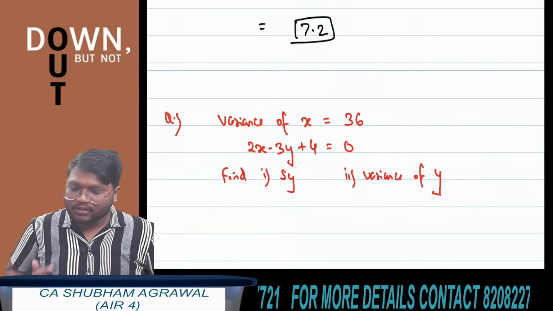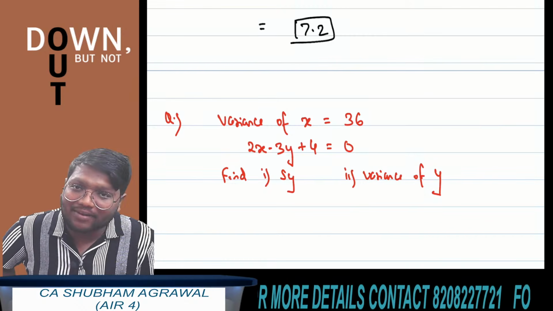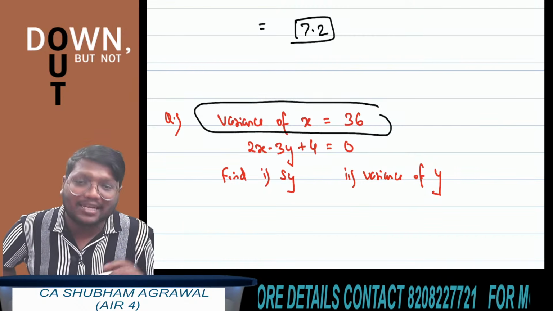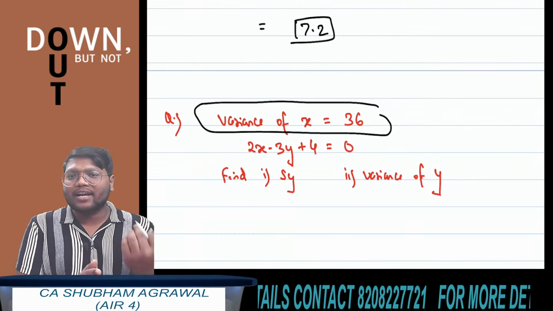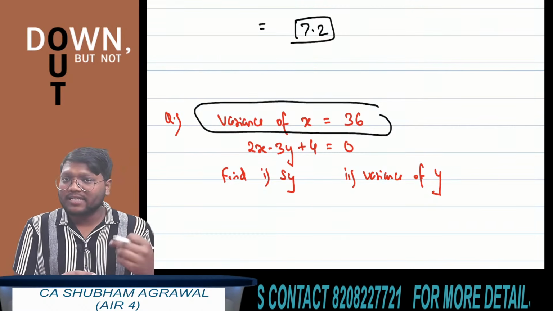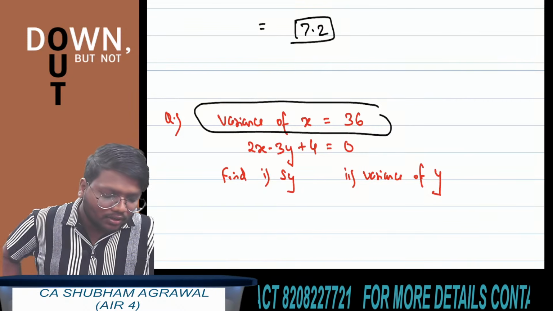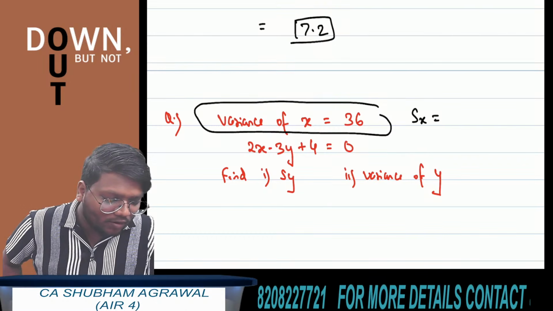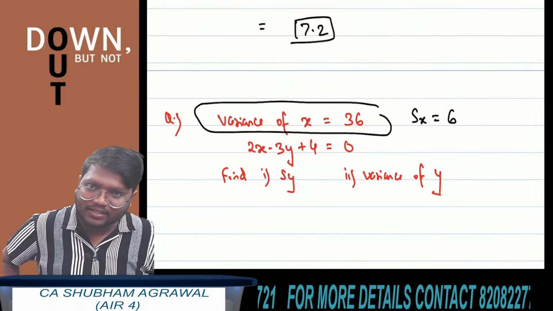So how to solve this question now? First thing: variance of x is given as 36. So if variance of x is 36, tell me what is standard deviation of x. We already know that variance is the square of standard deviation. So if variance is given, how to find standard deviation? You have to take the square root of that number. So standard deviation of x is square root of 36, which is 6. Variance of x is 36, it means standard deviation of x is 6.